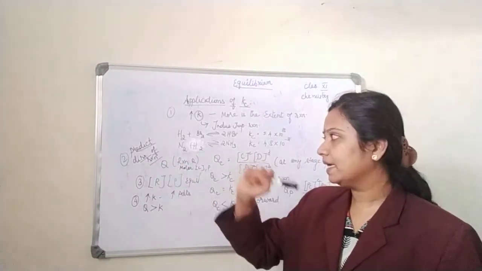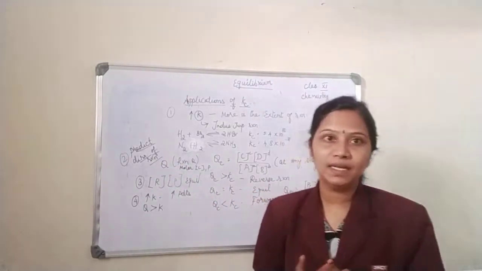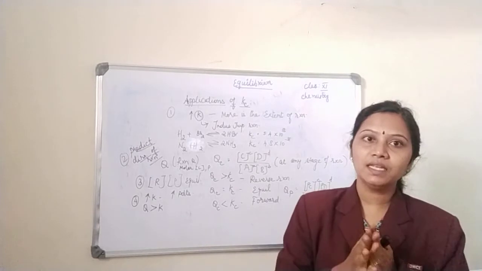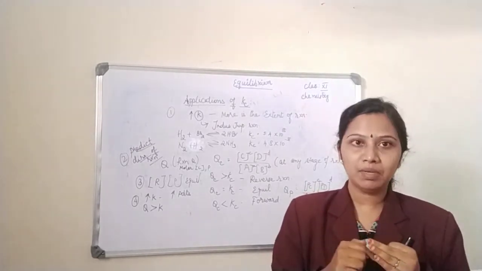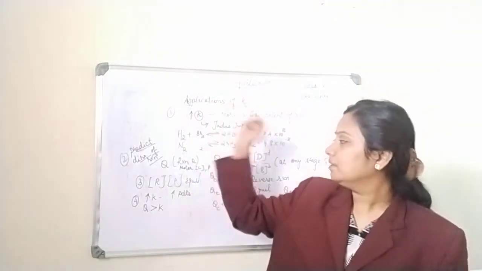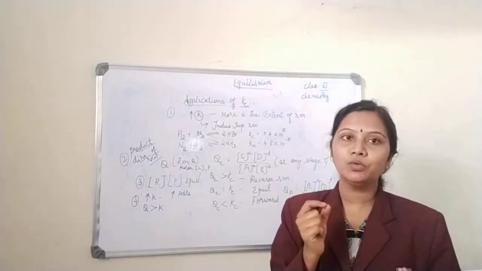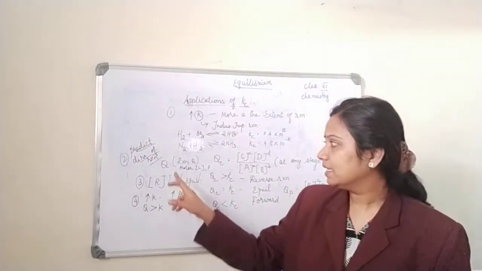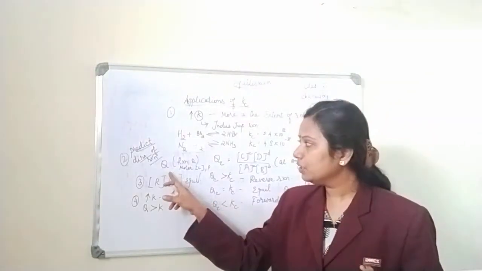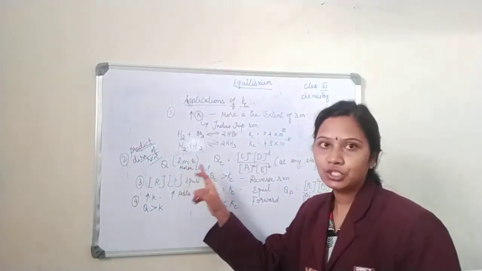Now what is the second application? You can predict the direction of a reaction, like whether the reaction proceeds forward or backward or is at equilibrium. These three can be understood by knowing the Kc value. So how I am going to relate the value of the equilibrium constant with the reaction quotient, that is called Q. So what is Q? Q is called the reaction quotient.